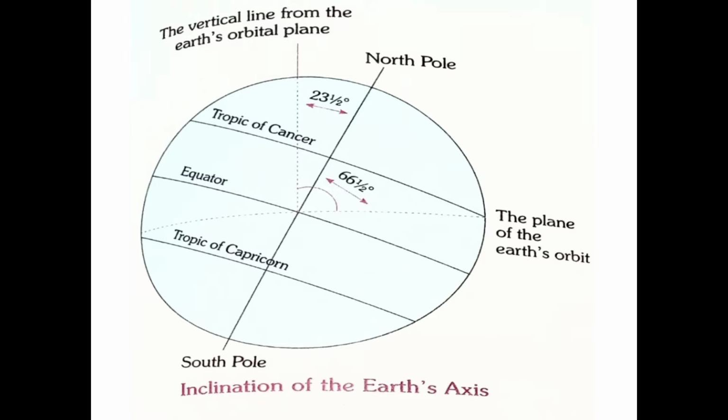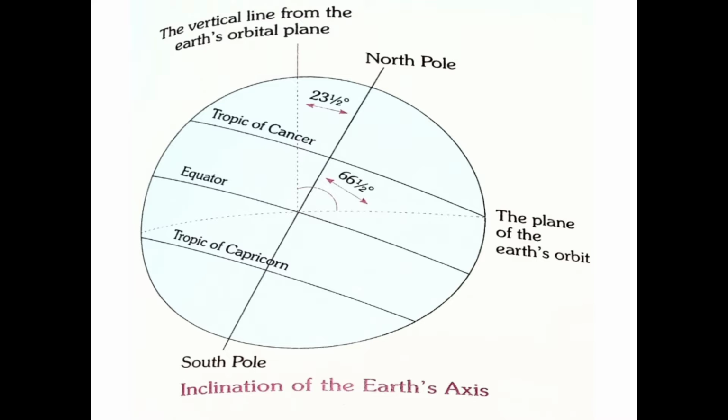The axis of the earth is tilted from the vertical line which passes through the center of the earth at an angle of 23.5 degrees right or 66.5 degrees left from the plane of its orbit. Here tilt means moved. Children, the meaning of tilt is moved. This tilt of the axis is known as inclination of the earth axis.